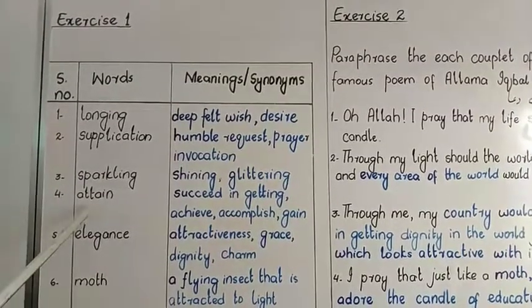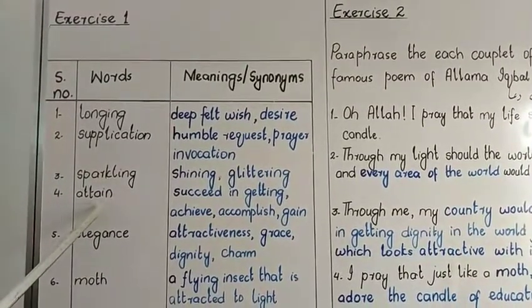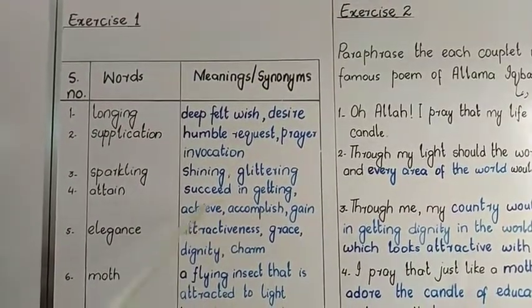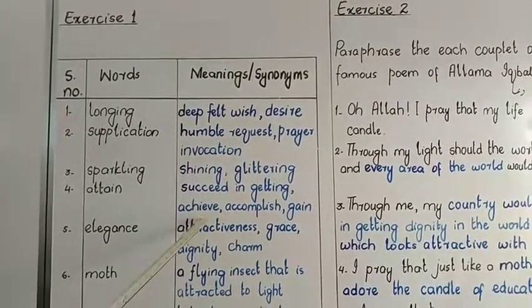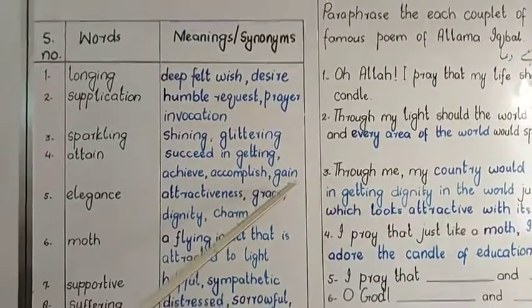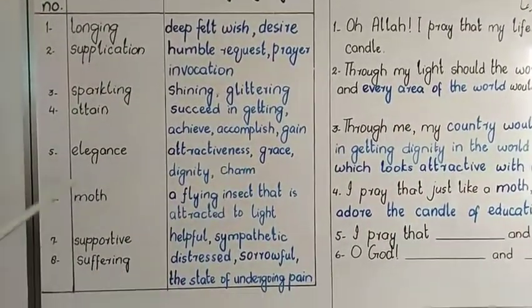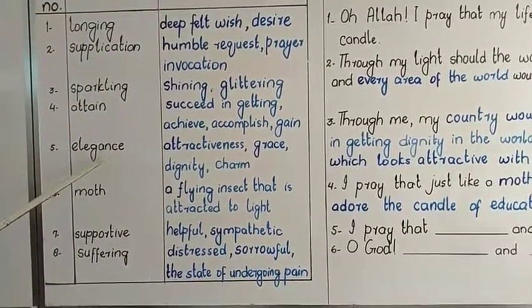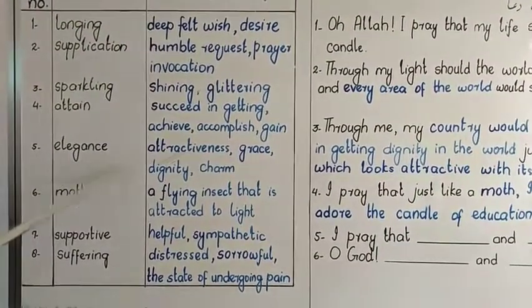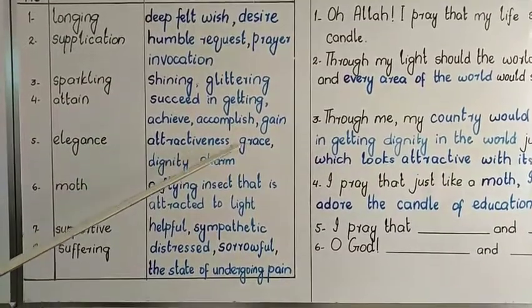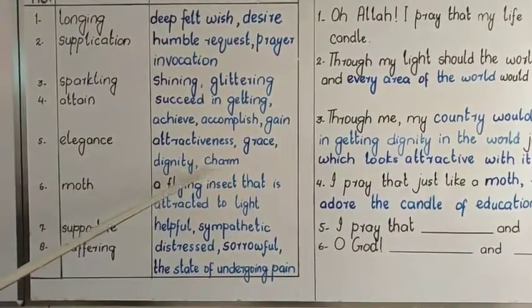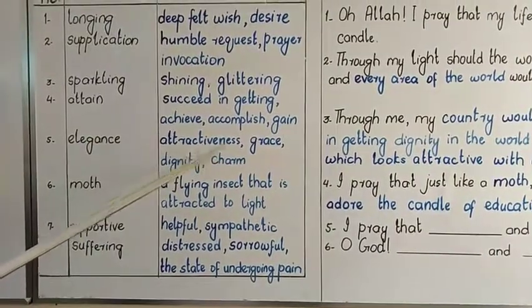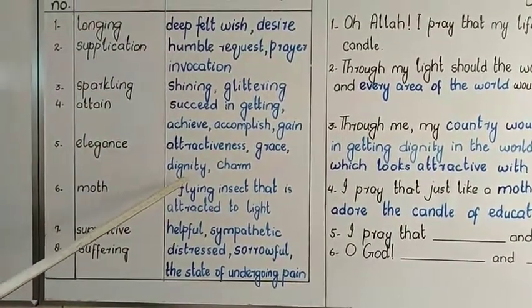And the fourth underlined word is attain. Attain means succeed in getting. We can also say achieve, accomplish or gain. The fifth word which was underlined is elegance. Elegance means attractiveness, grace, dignity, charm, kashish, khubsurti, waqar, azmat.